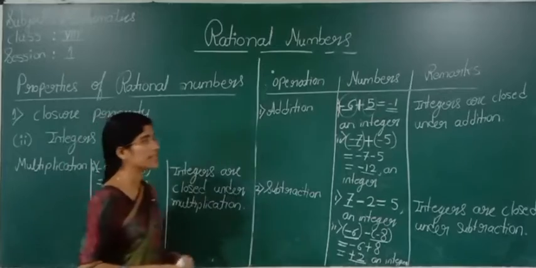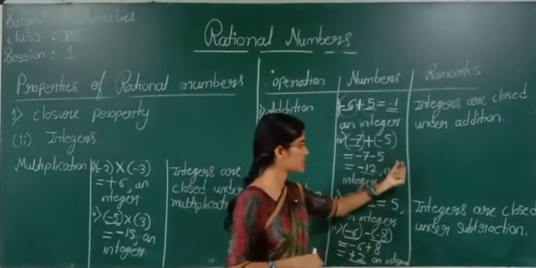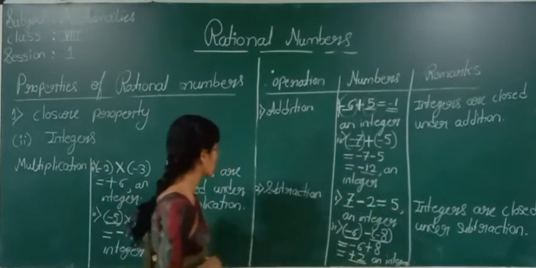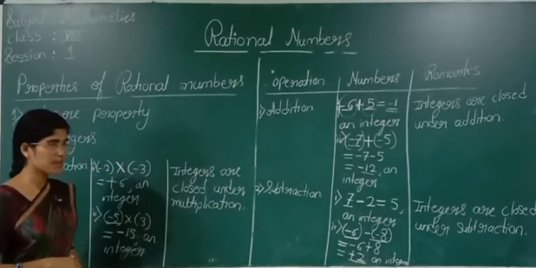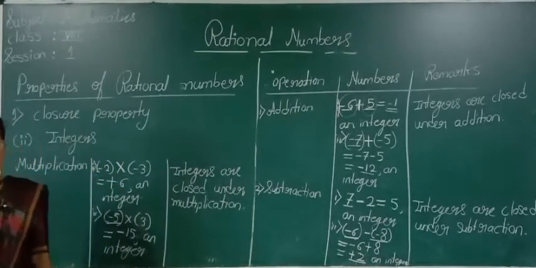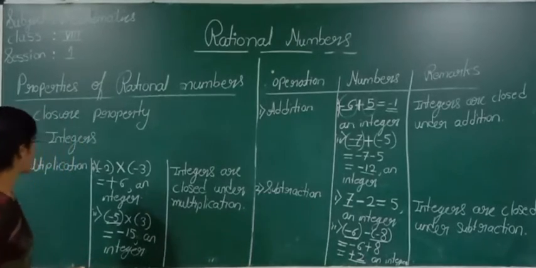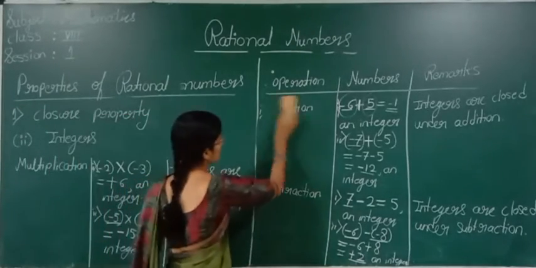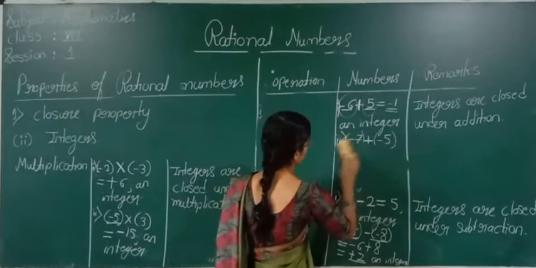Now see here, integers are closed under addition, closed under subtraction, and closed under multiplication. Now we will perform one more last operation, that is division. We will now check for division.